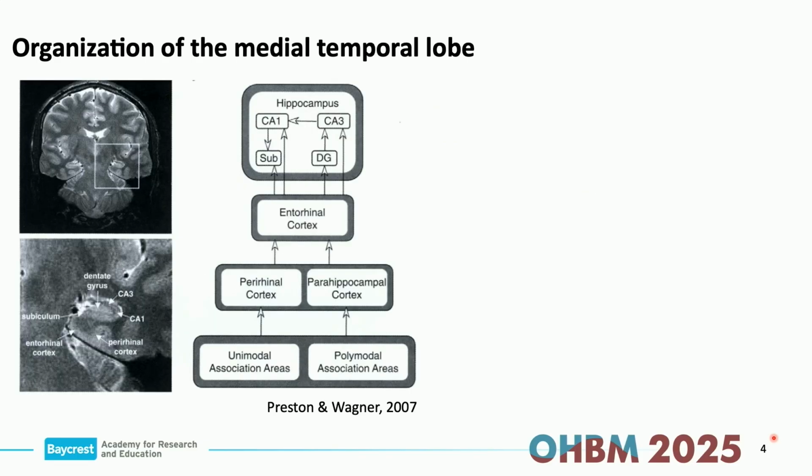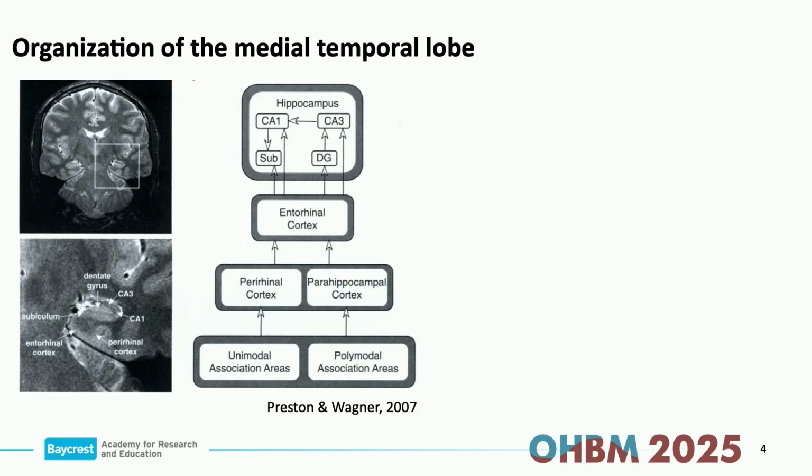Now, Marshall also introduced you to some of the organization of the medial temporal lobe. You saw that entorhinal cortex has projections into the hippocampus, and we think that this circuit is very important for different memory processes. I'm going to refer to this organization, which goes from the entorhinal cortex through the subfields, as the transverse organization.